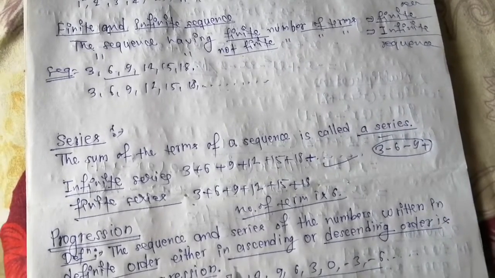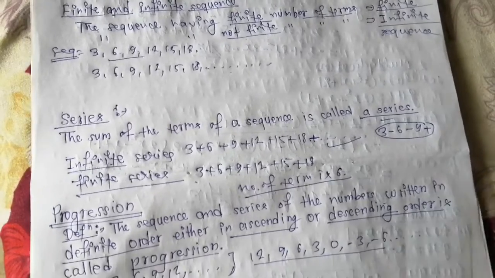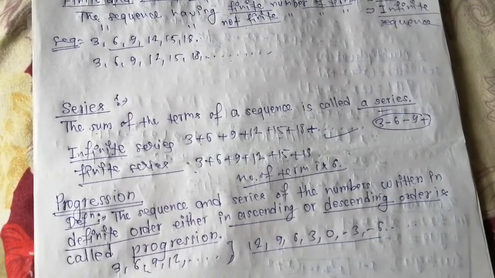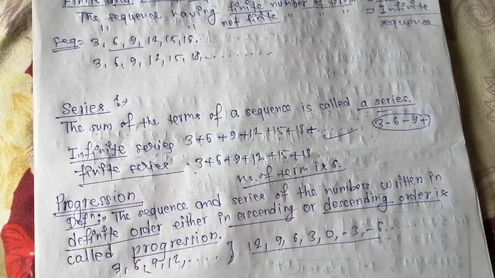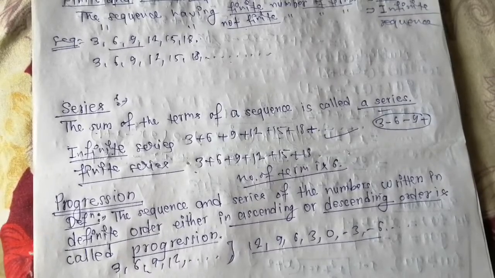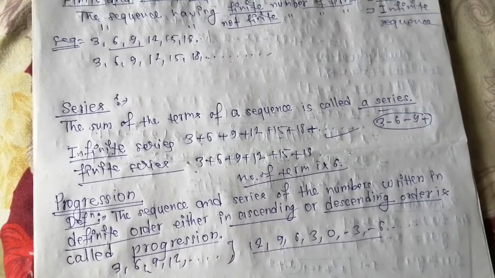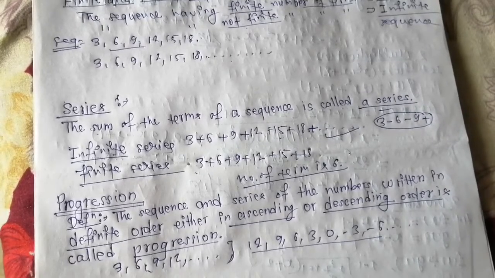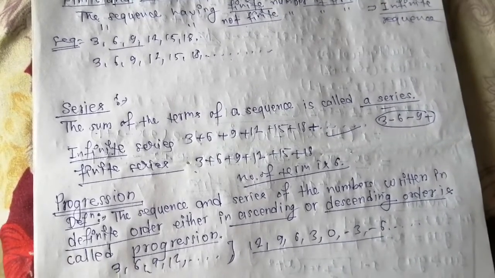So what is non-progression? What will be the non-progression sequence and series? Suppose we write a sequence like 3, minus 6, again 9, again minus 12.